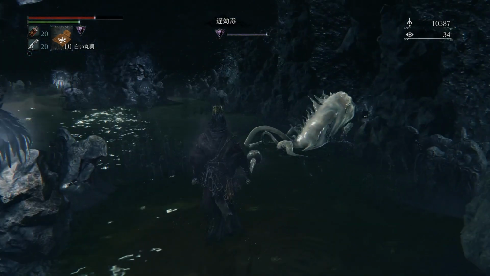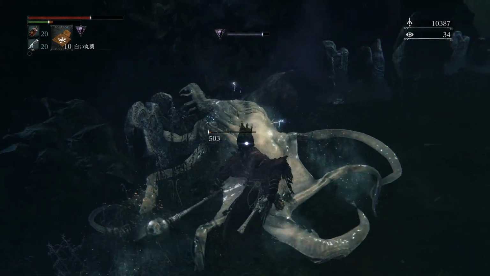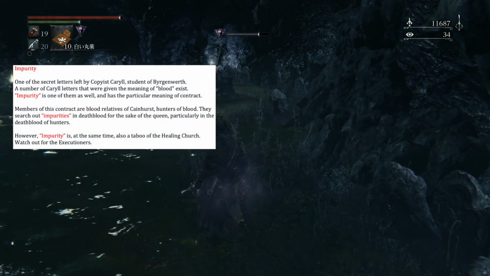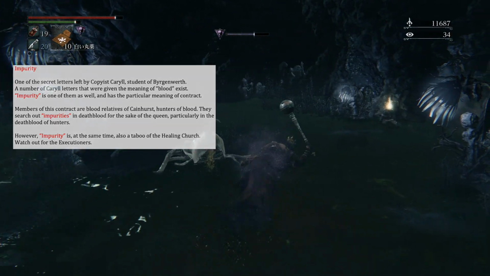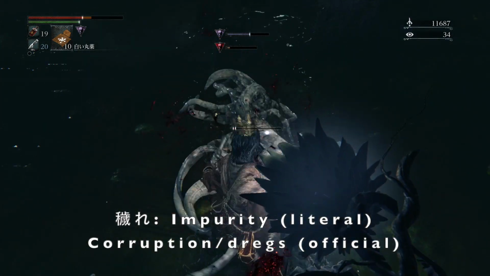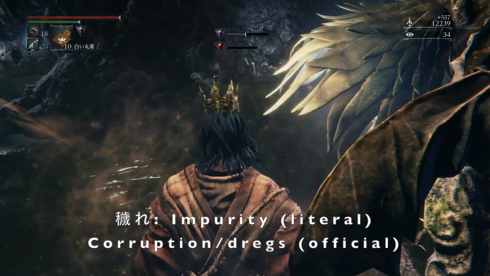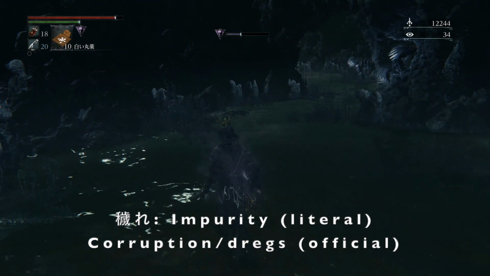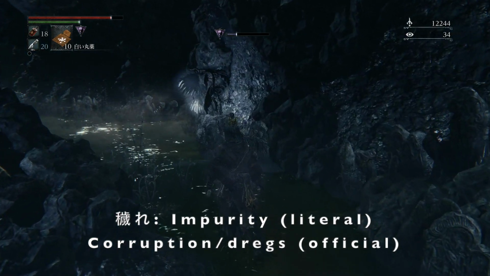But now that we've looked at an example that prioritized consistency, let's turn to one of differentiation. You may have noticed in my more literal version of this description that I use the term impurity quite a bit, including as the name of the rune itself. That's because I've taken to using it for the Japanese word kegare, which, as we've discussed before, has a Shinto-based association with ritual impurity. Well, in the official English, within this same item description, we can see this term being translated both as corruption and as dregs.